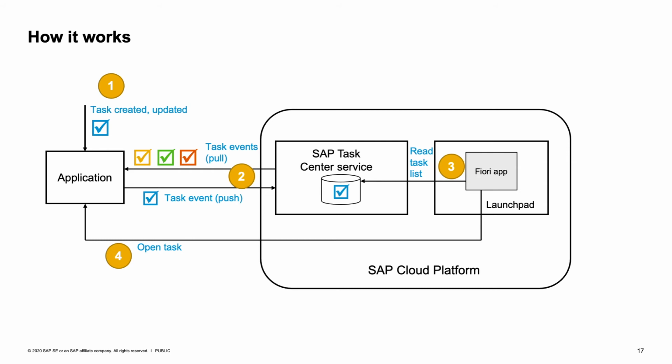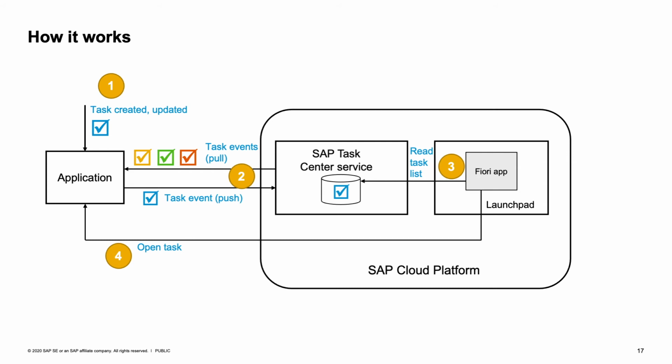In the first step, you can see when tasks are being created or updated at the application site, then these updates are propagated to the SAP Task Center service via step 2, which has pull or push methods to bring those updates. For the pull technology, the SAP Destination Service is used. This means that there needs to be a destination configuration pointing to the application.